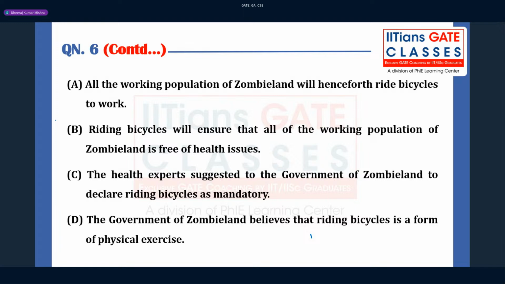All the working population of Jubiland will henceforth ride bicycle to work. Not necessarily, right? Nothing like that is stated. Riding bicycle will ensure that all of the working population of Jubiland is free of the health issue. The health experts suggested to the government of Jubiland to declare riding bicycle as mandatory. The government of Jubiland believes that riding bicycle is a form of physical exercise. So which option can be correct?